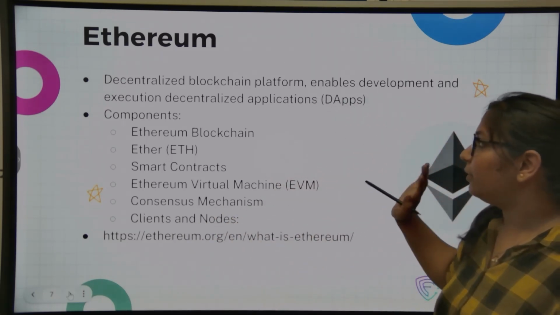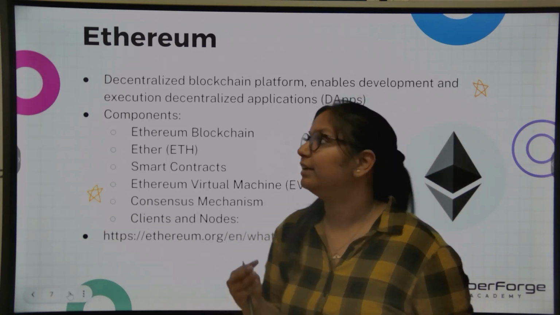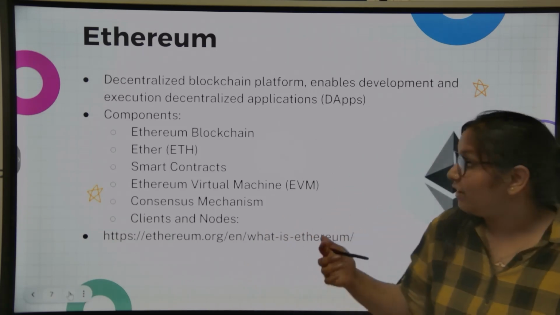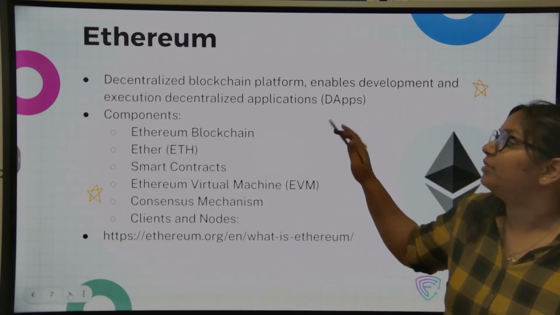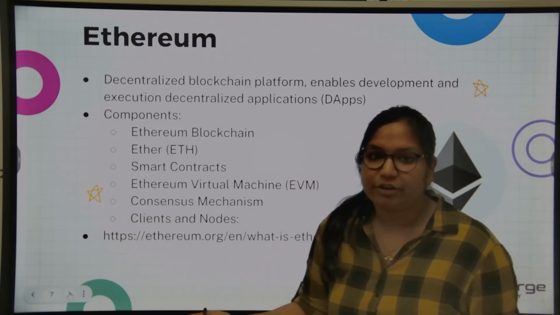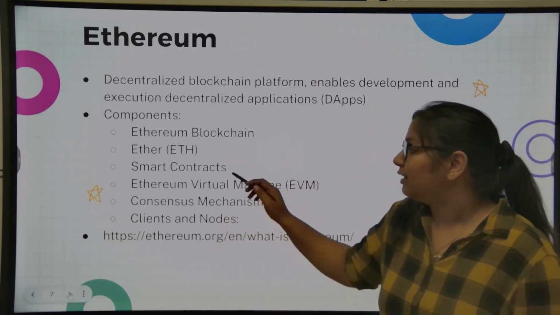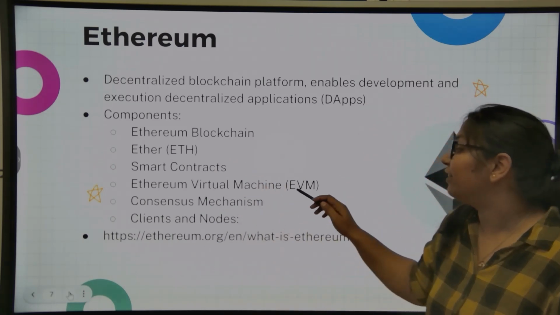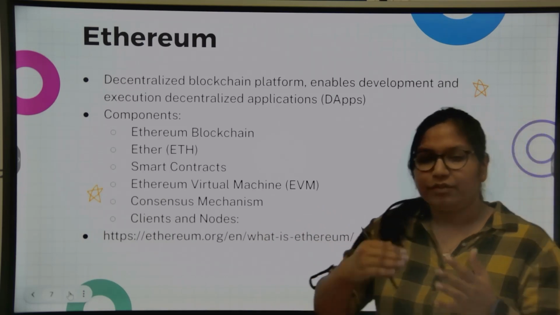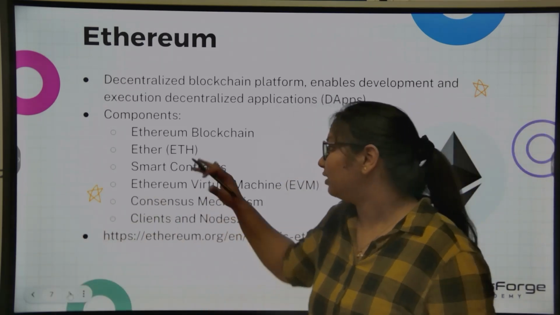So now coming to Ethereum. Ethereum is just a decentralized blockchain platform which enables us to develop and execute DApps. DApps are decentralized applications. There are multiple components of it, like the Ethereum blockchain, Ether, which is a cryptocurrency. Then we have smart contracts, then EVM, then the consensus mechanism, then clients and nodes. We'll cover these one by one. We'll see what the use of these things is.